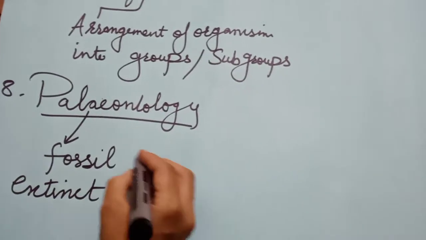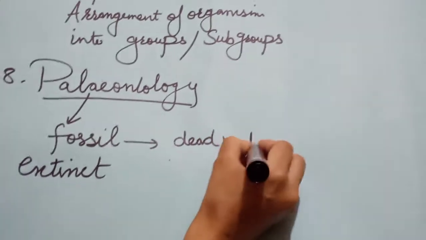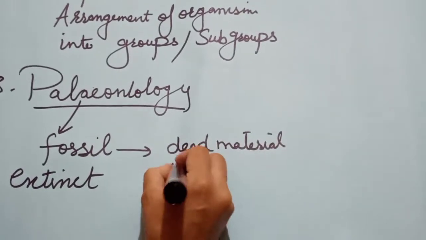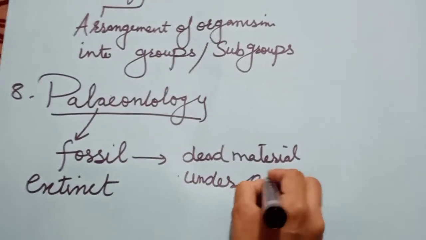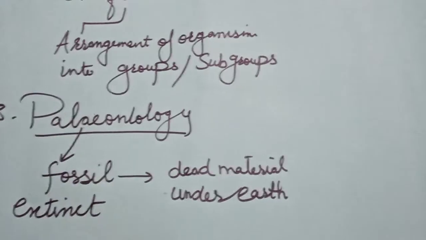There is only some dead material under the earth. This study is in this branch, paleontology.